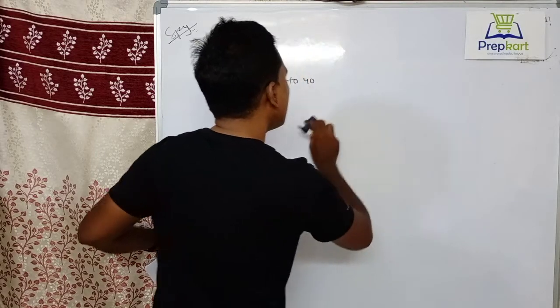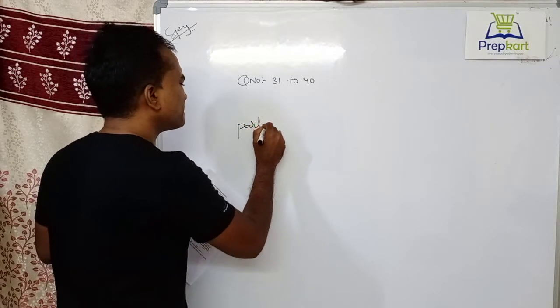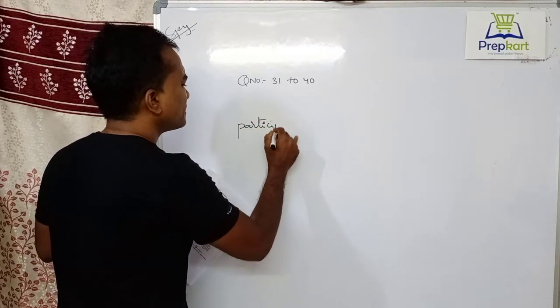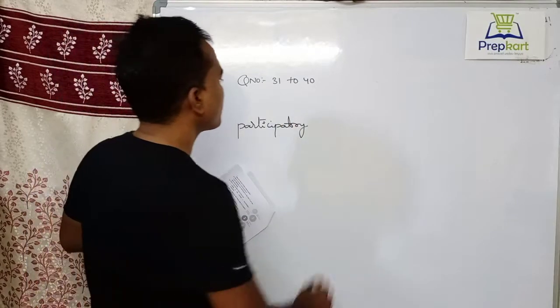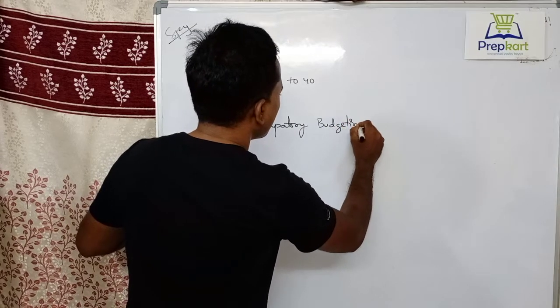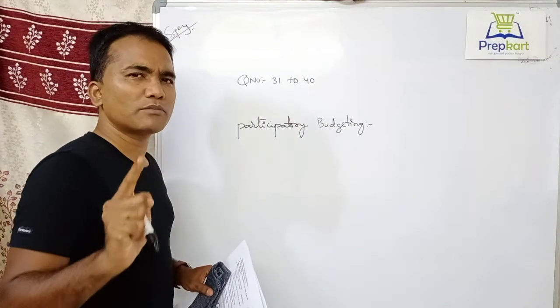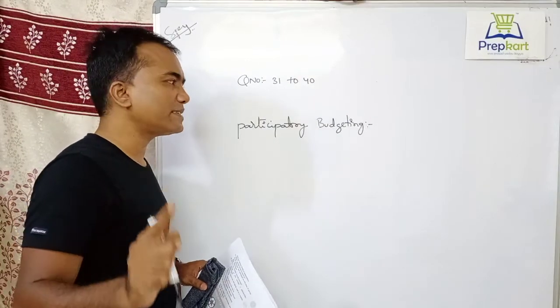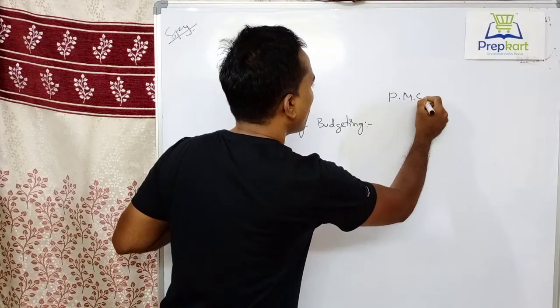The next question is related to how many states are following participatory budgeting. For this question, the answer is that only one municipal corporation in India is under participatory budgeting, that is Pune Municipal Corporation.